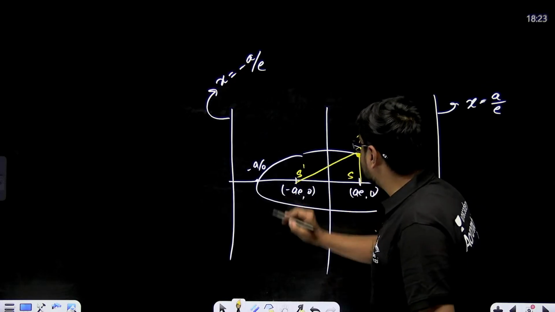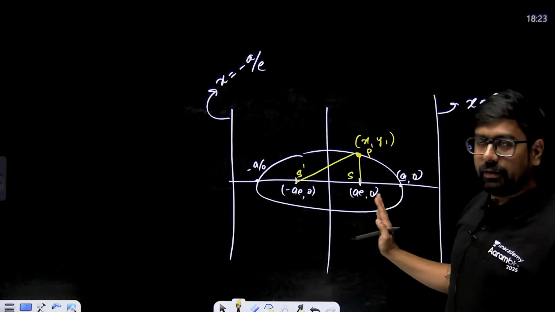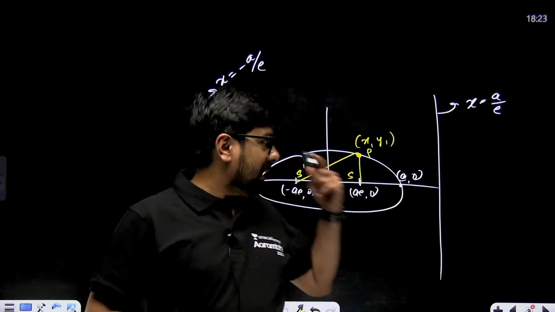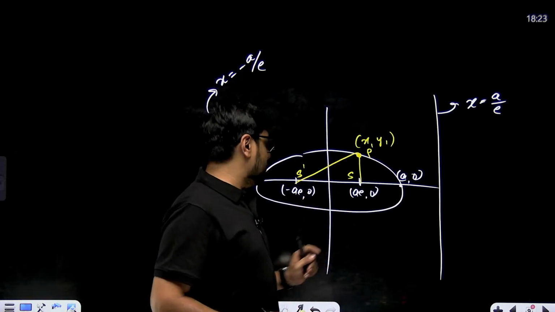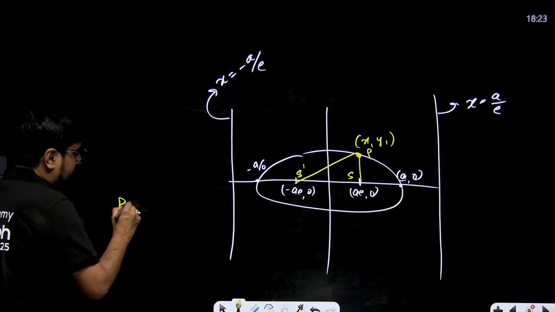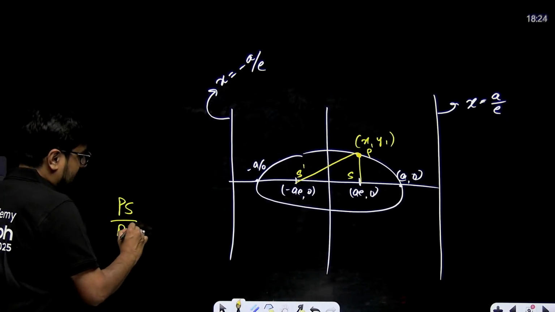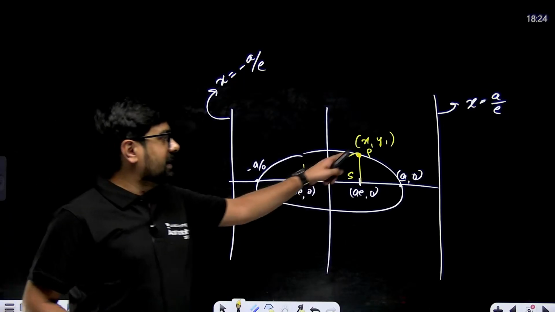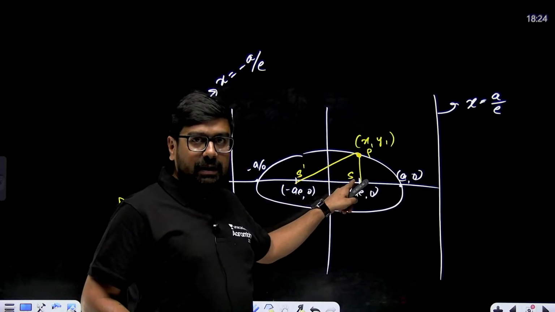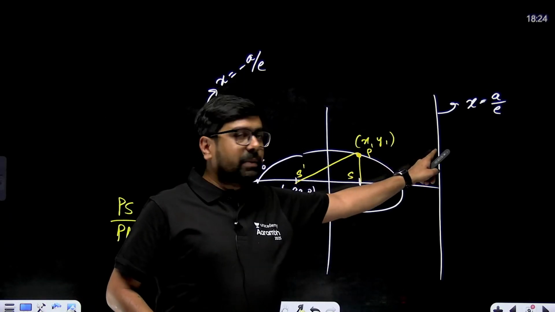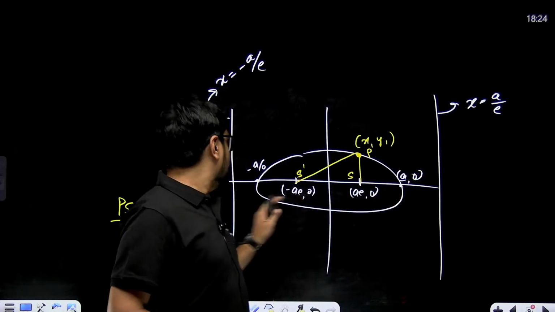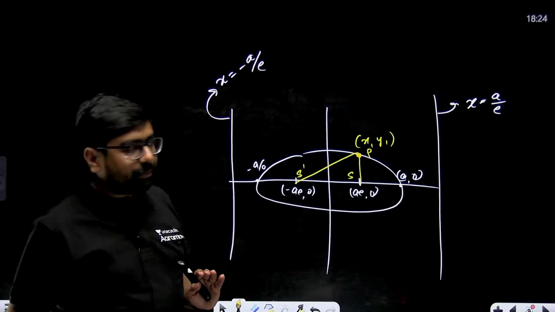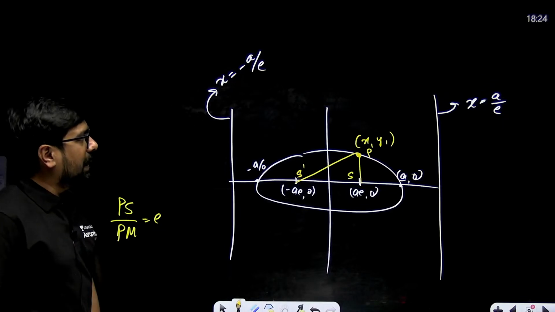PS and PS dash, when we talk, this is not perpendicular, just looking like that. How do we find it? We always use the property of ellipse that PS by PM is equal to e, that means distance of point from focus over distance of point from directrix.